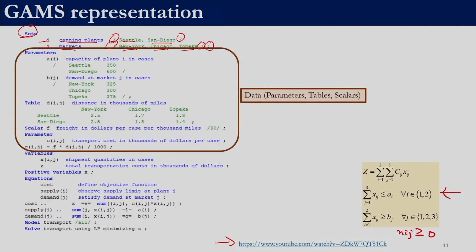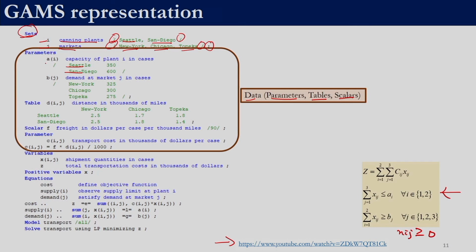Now, we will provide the data we have, right. In GAMS, data can be in terms of parameters, tables or scalars. Parameters are usually used for vectors. Table is usually for providing data in the form of a matrix, and scalars are constant single values. If you recollect the problem, we had constraints on Seattle and San Diego as to how many cases they can transport.